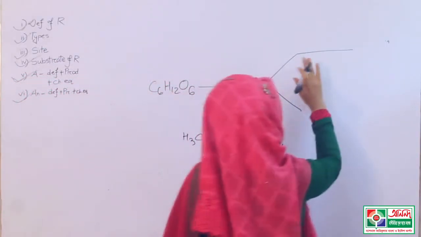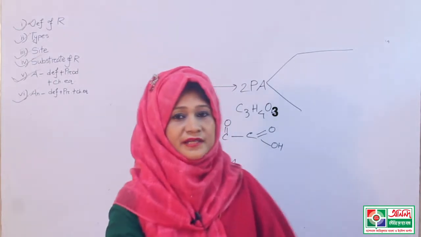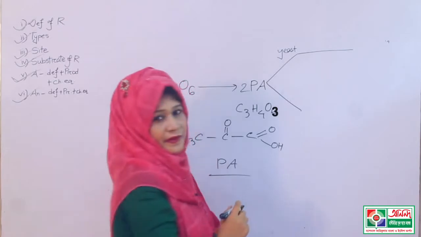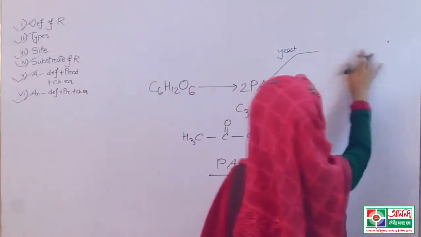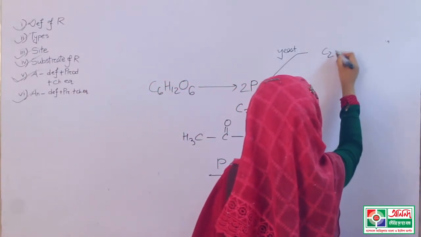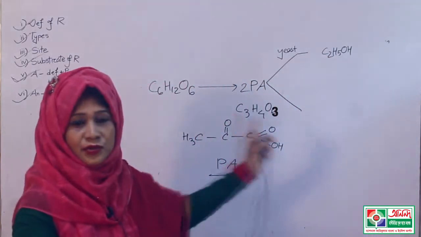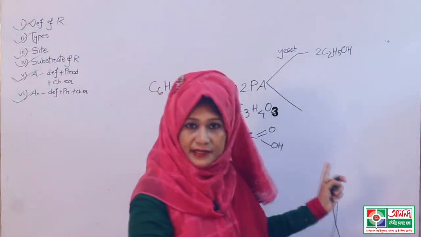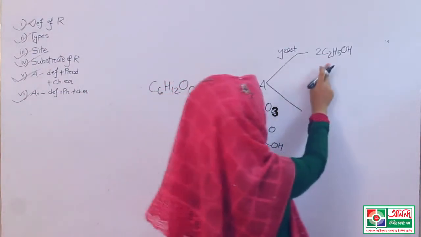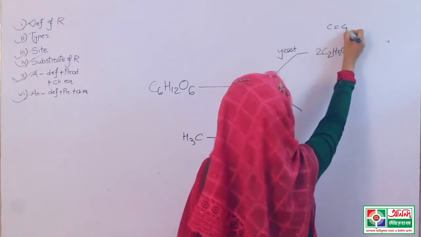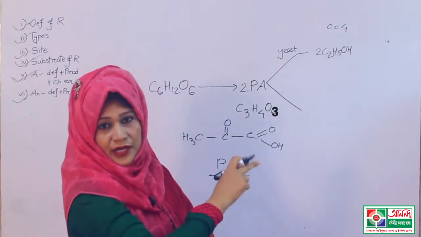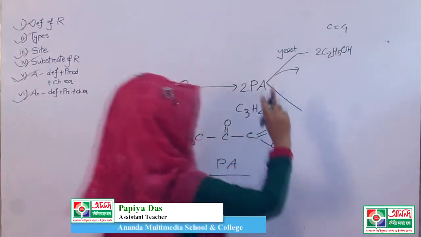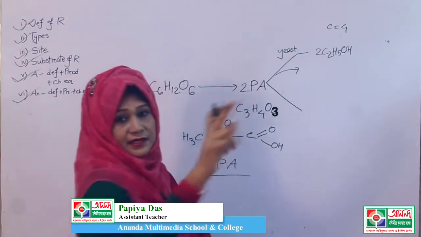If the respiratory substance is yeast, then what happens? It will produce ethyl alcohol. This is a 2-carbon compound, so 2 molecules of ethyl alcohol. So 2 molecules, 2 carbon each, that means 4 carbon, but here 6 carbon.